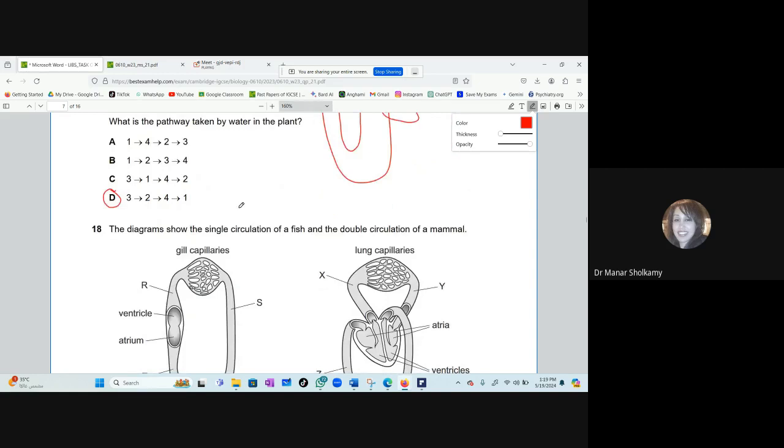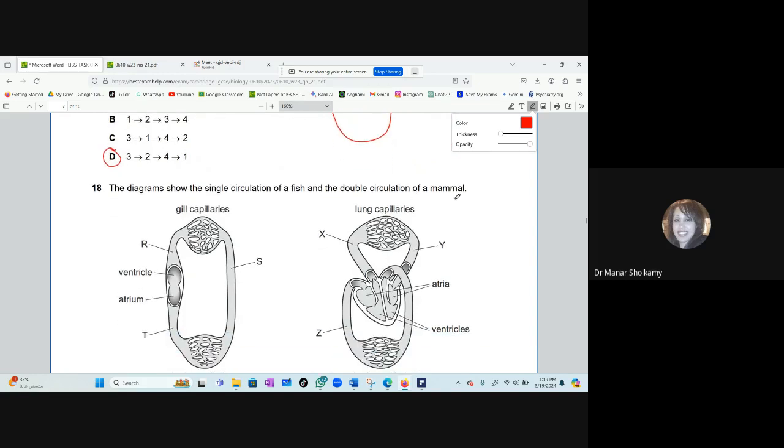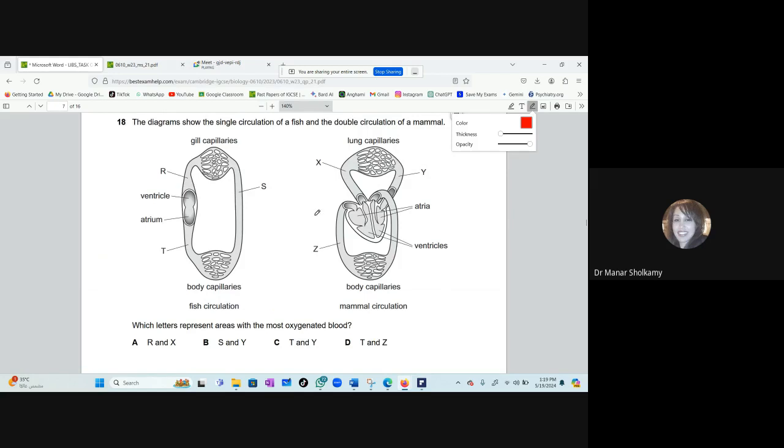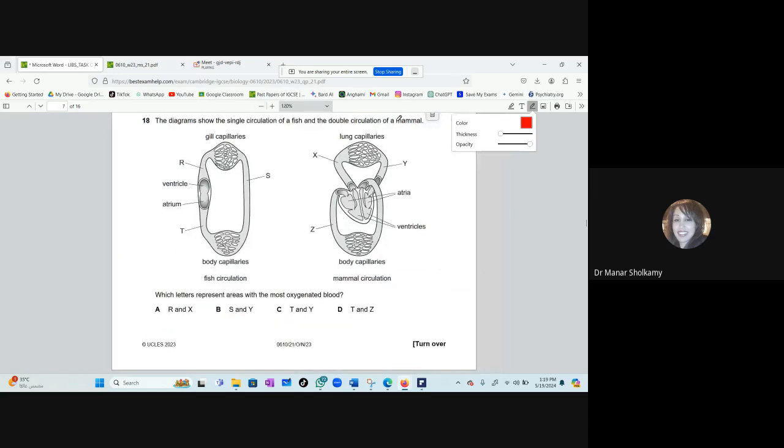The diagram shows a single circulation of a fish and a double circulation of a mammal. So they are comparing. Now, which letters represent areas with the most oxygenated blood? Now, also, this is a nice question. Let me narrow it down. Which vessels will show you the blood that is oxygenated? I will not help you with this question.